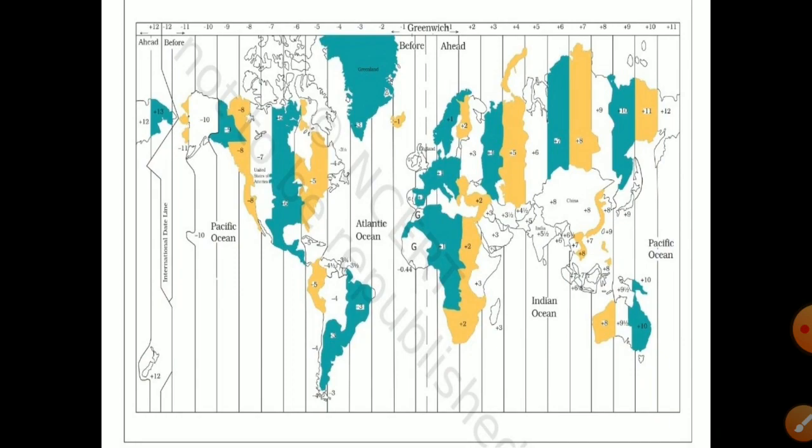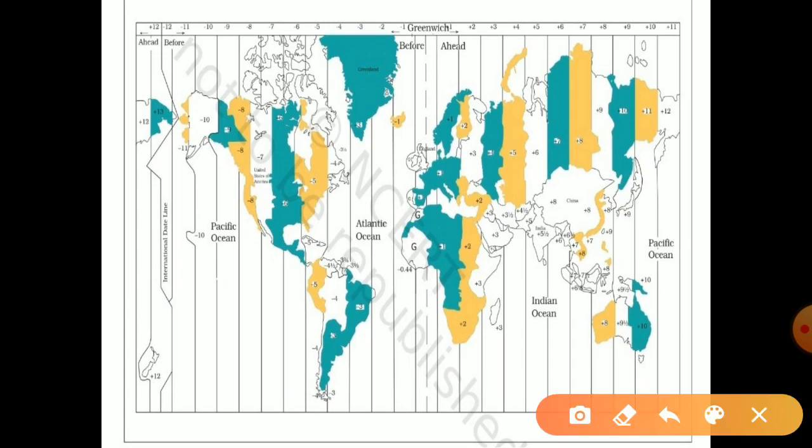Now, if we see the Greenwich here, if you see this world map, you can see the Greenwich line here. Like I have put a dot here. This is the Greenwich line, which is at the 0 degree meridian. And we are comparing the two time zones. First, we are talking about the match which is played at 2 p.m. in England. Now, at what time will it be seen in India?